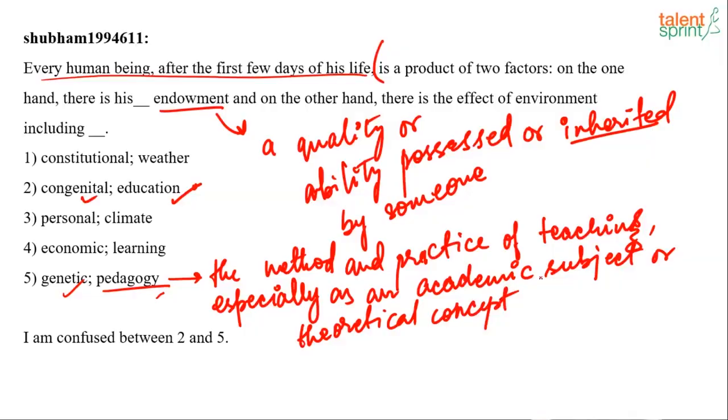If we look at the word pedagogy, it talks about teaching. So we are talking about every human being. He is a product of two factors, it says clearly. One factor that we have already concluded should be something that is his ability from the very birth, something that is with him by birth. The other factor is something that he has learned. So his education should be the next factor, not pedagogy. Pedagogy is teaching. It's not his teaching that he is a result of, it's his learning that he is a result of. So that's why it will be option 2 and not option 5, Shubham.